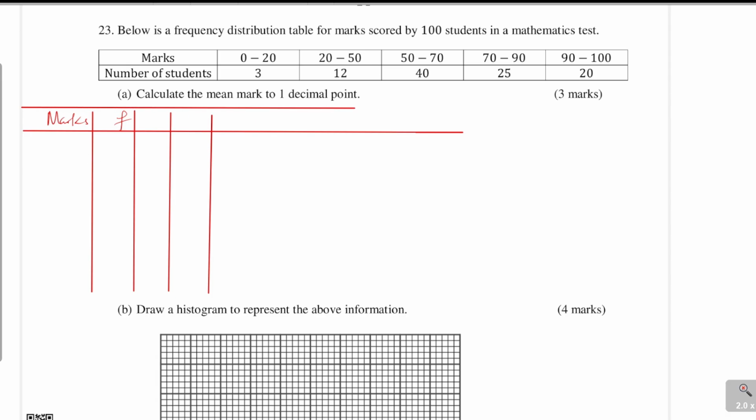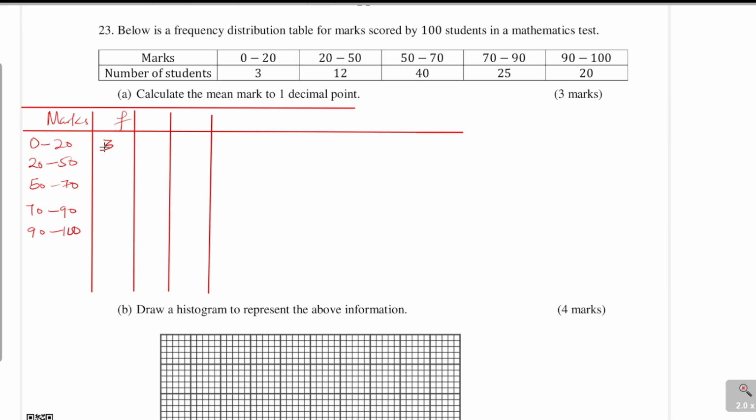So you have marks from 0 to 20, then 20 to 50. The other class is 50 to 70, then 70 to 90, then 90 to 100. You need to be very observant of the classes. You can see the classes are overlapping. So 0 to 20, the upper class limit of the first class is the lower class limit of the other class. So you can see the classes are overlapping. You need to be very keen with that.